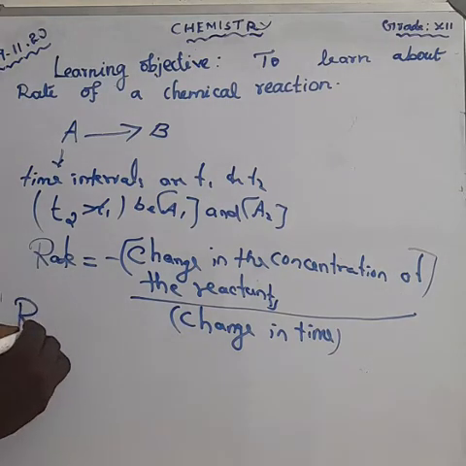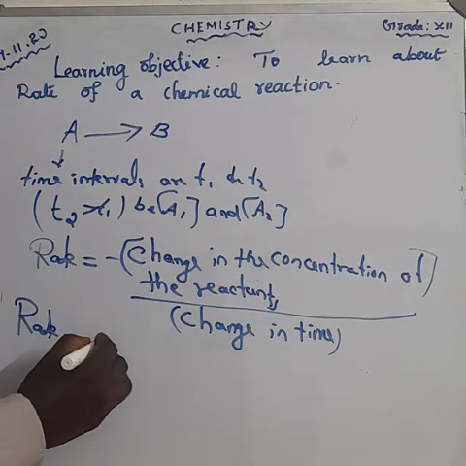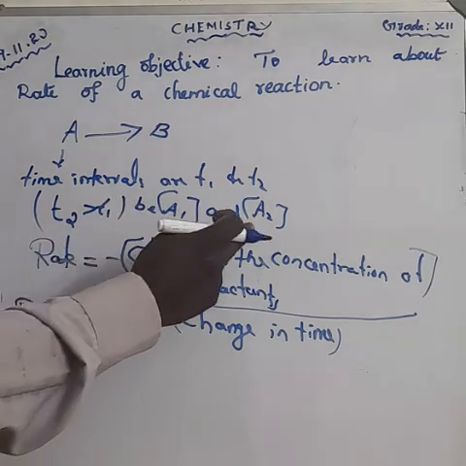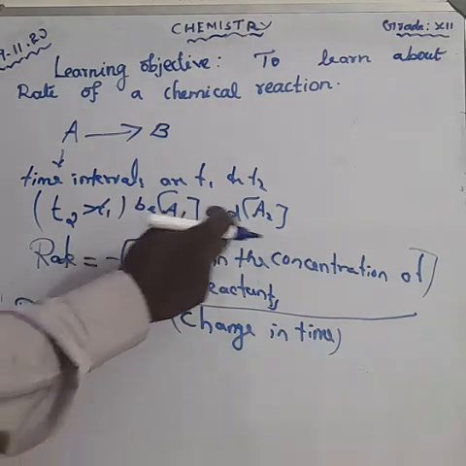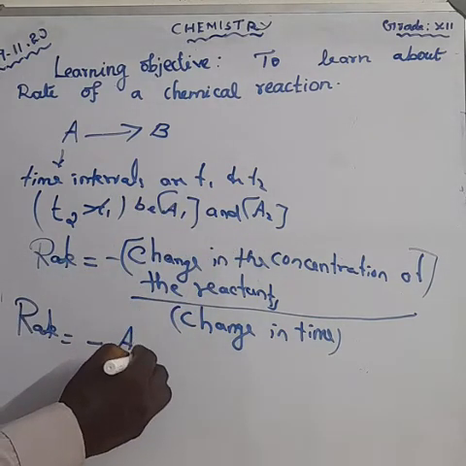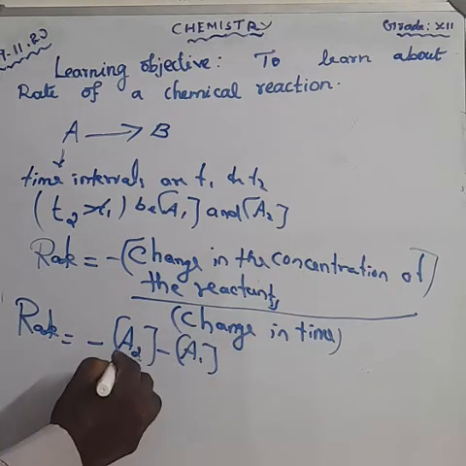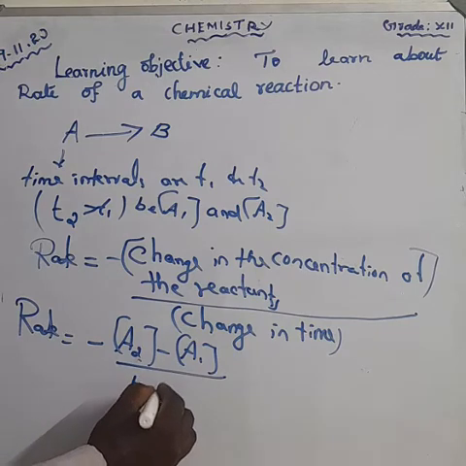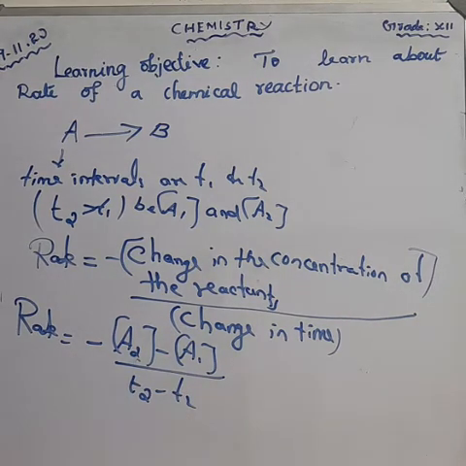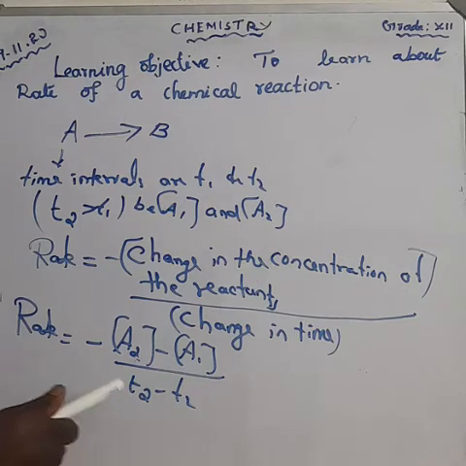Rate is equal to the negative sign. Here we have two concentrations, A2 minus A1, divided by T2 minus T1. A2 is the concentration of A and A1 is the concentration of A. Am I right? And the two time intervals give T2 minus T1.